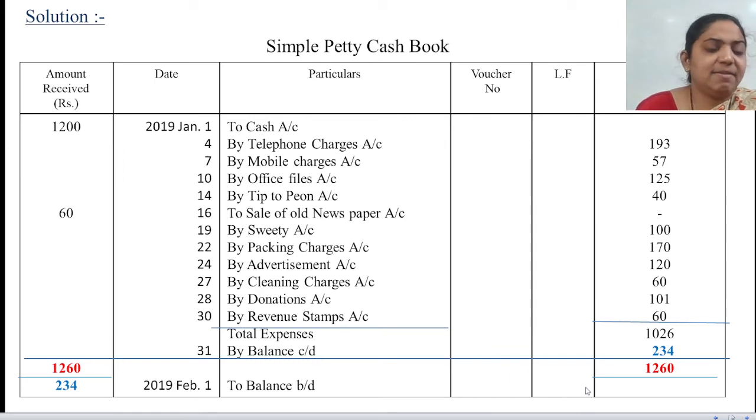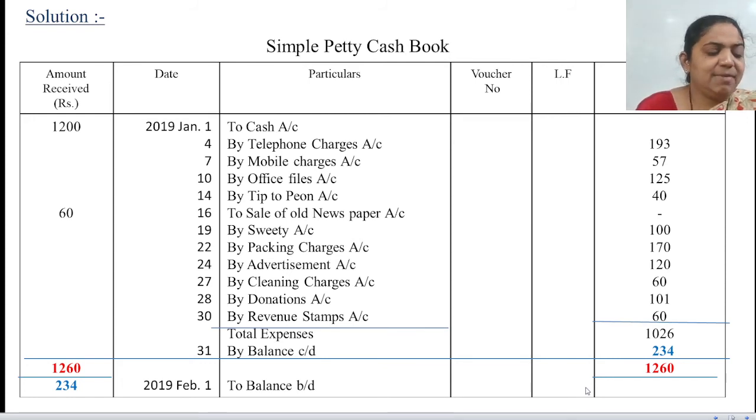Date 16 is sale of old newspaper. Every day we bring various types of newspaper into the offices, and that newspaper you sell outside. That means you have received the amount over here, 60 rupees. So as I said, whenever you receive, it will come on the debit side. Whenever you pay, it will go on the credit side. So after selling the old newspaper, you got 60 rupees, so it will come on the receipt side.